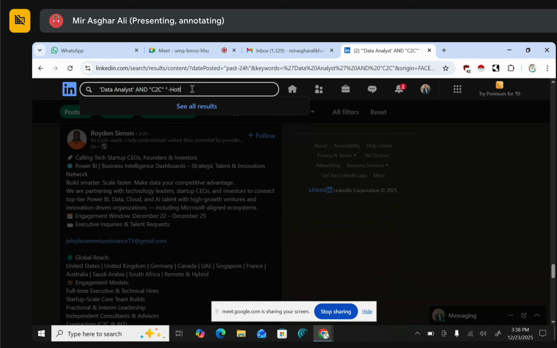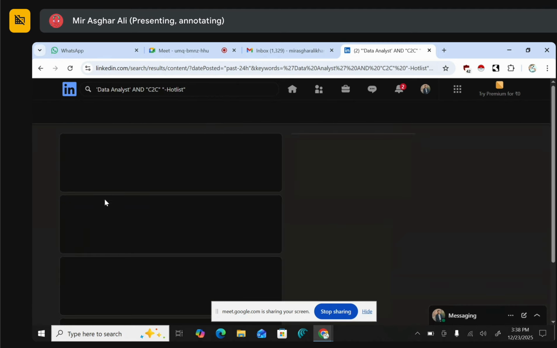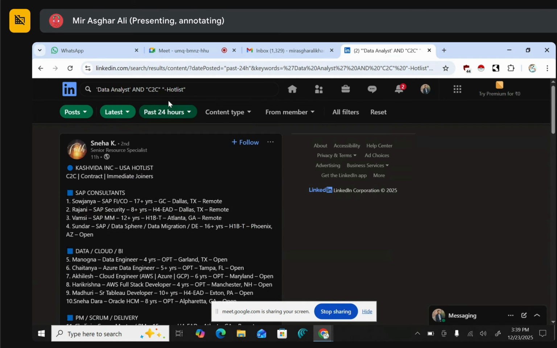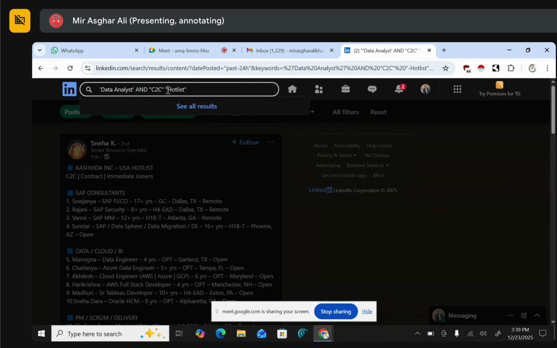Enter. You should put the minus outside of the inverted commas because that is part of the formula actually. Minus, then enter.